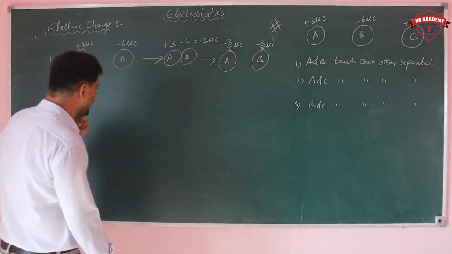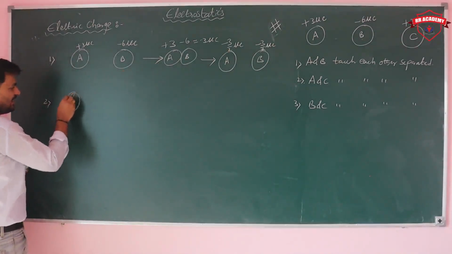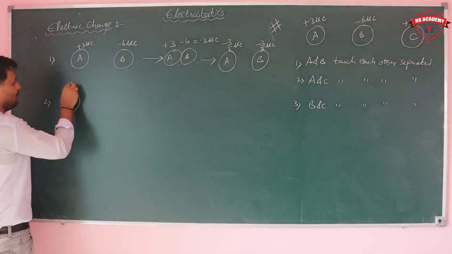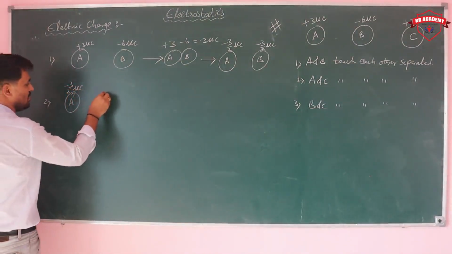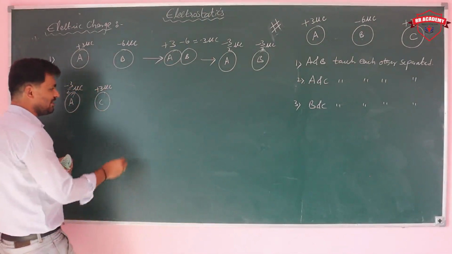Now what we are doing? Now we are touching A and C. How much charge is there on A? Minus 3 by 2 microcoulombs. On C, how much charge is there? Plus 3 microcoulombs. Now both we are adding.